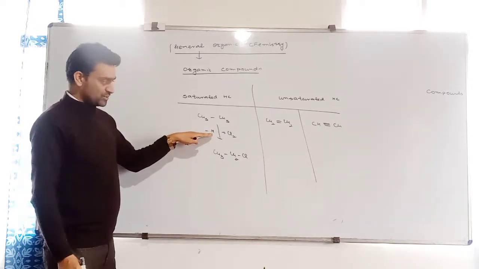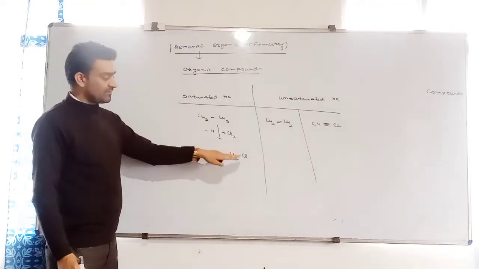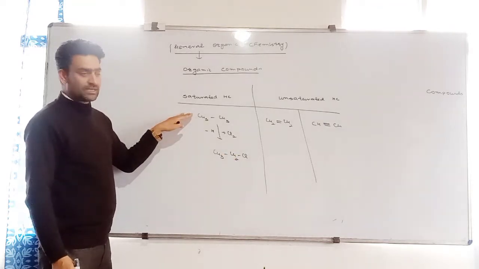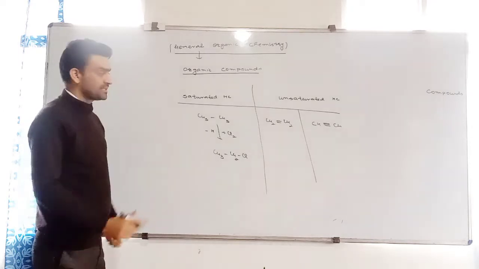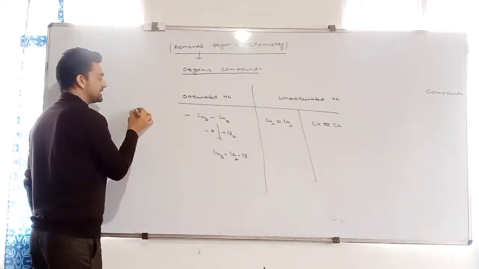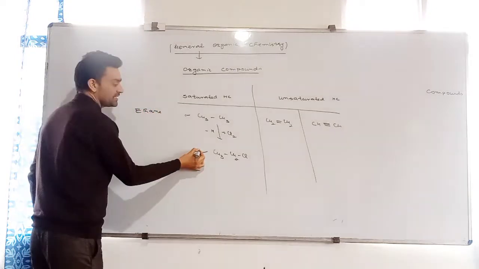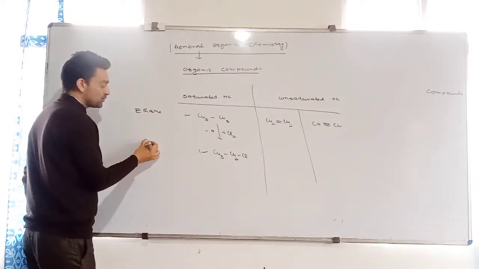I am removing one hydrogen. In place of one hydrogen, I have added one halogen atom. It was an alkane, and it becomes an alkyl halide. Which alkane was it? Ethane. Now, what have I got? It is chloroethane.